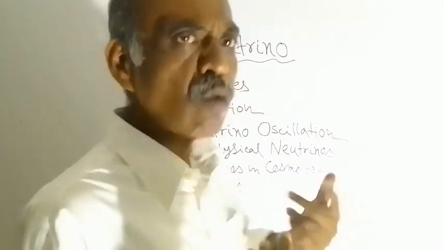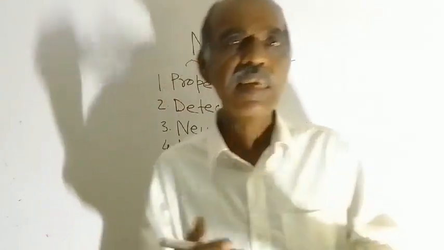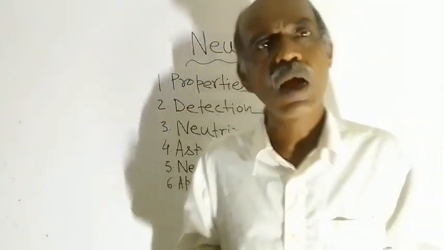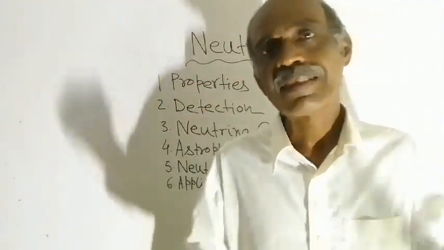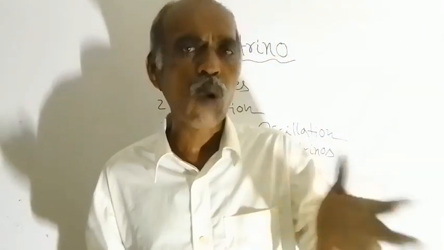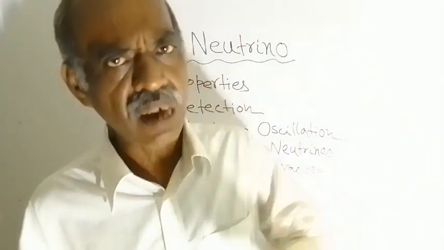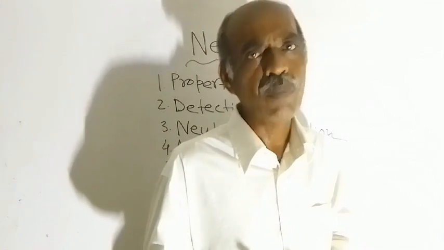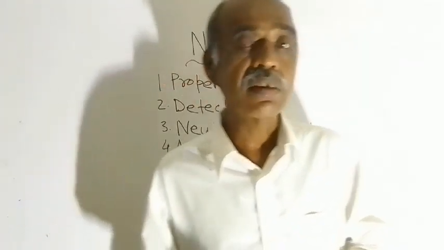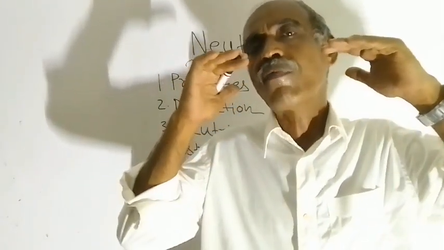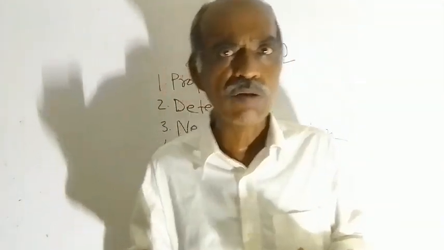Next comes detection. How are neutrino particles detected? For the detection of neutrinos, neutrino telescopes are there, scintillation detectors are there, then water or ice Cherenkov detectors are also there. Those instruments are used for the detection of neutrino particles. One more thing I have missed to mention: neutrinos can propagate through space, as well as through matter.